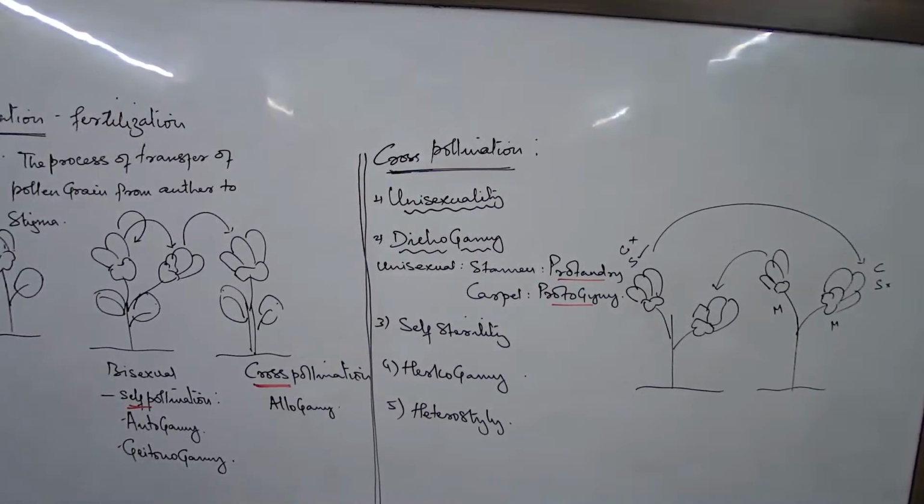Where? Dichogamy, protandry. Where is it? Protandry: Salvia is there. Salvia is a bisexual class. No? Salvia. Sunflower is.